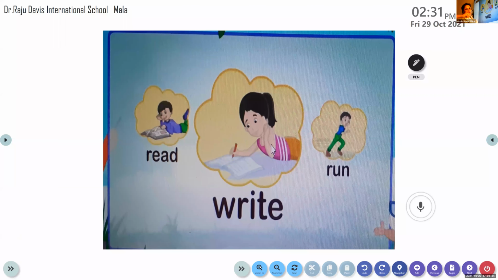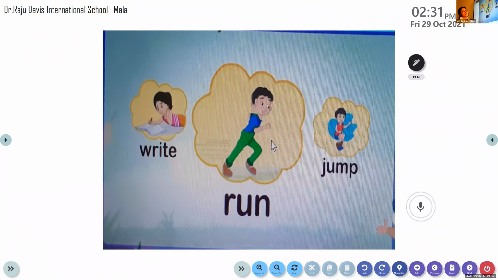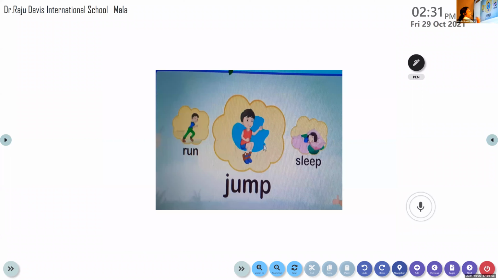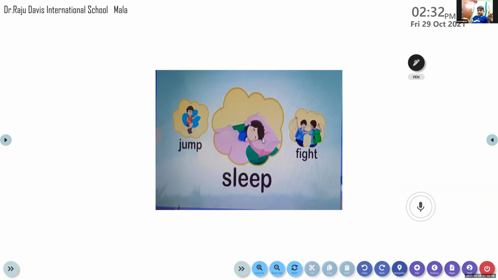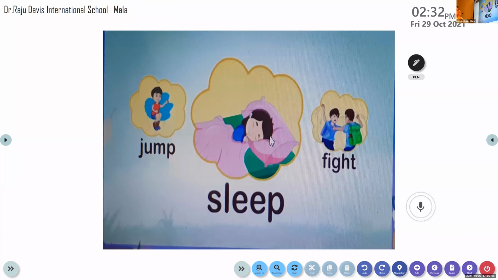Write. You write something. You take a book and you write something on the book or a paper. So that is the action being taken here. So write is the verb here. Clear? So the action words are called verbs. Now all of you see a run. Run means you do the actions. Run, running. Okay, so run is an action word here. Jump. See, this is the action being done here. Jump. So jump is a verb here. Sleep. You sleep. Okay, so sleep is the action word here.